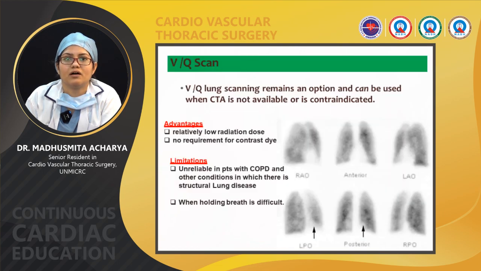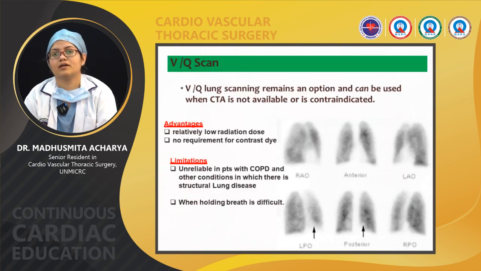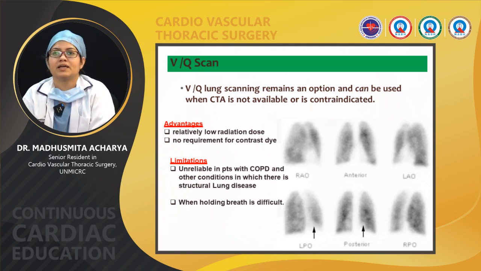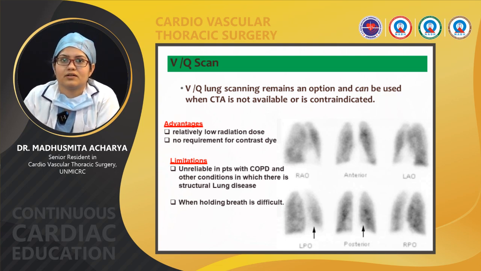We can do a VQ scan, or ventilation perfusion scan. It can be an option when CT angio is not available. What is the advantage? There is low radiation dose and no requirement of contrast dye. What is the limitation of the VQ scan? It is unreliable in patients with COPD.